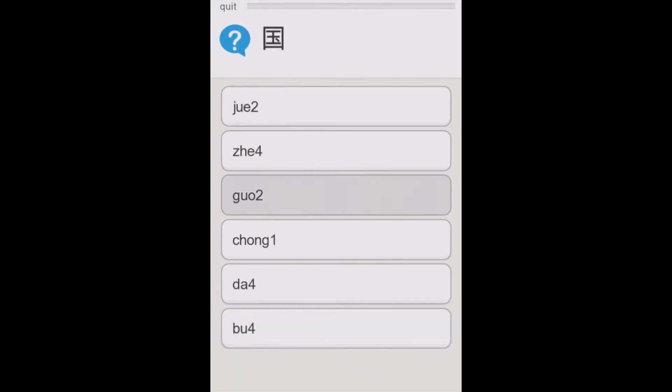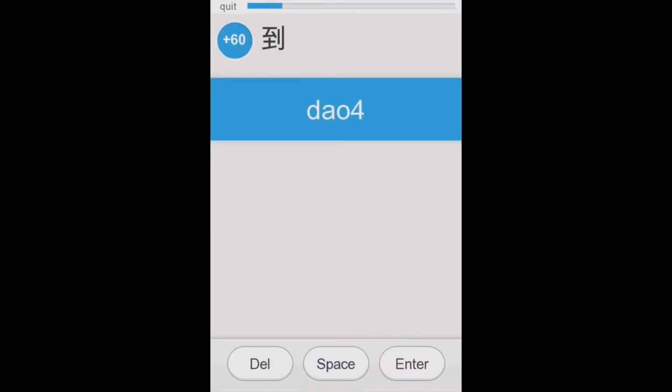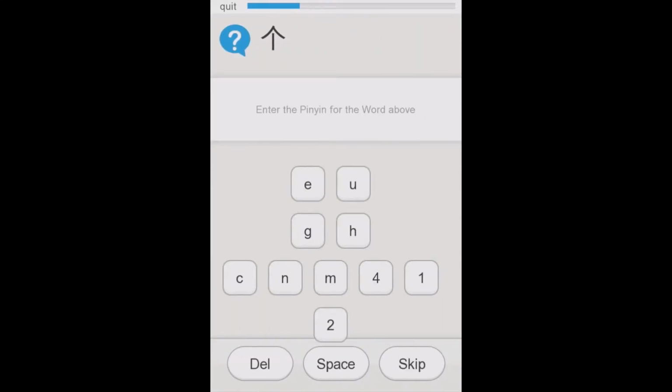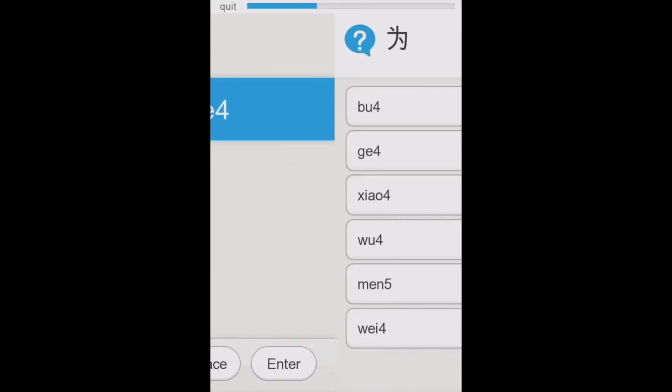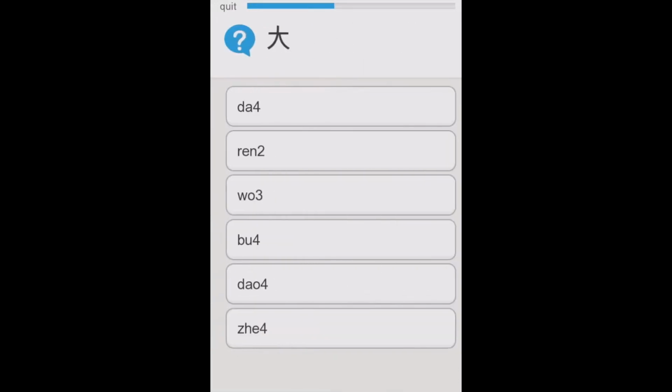Today I wanted to show you a neat language learning app called Memrise. Now I use this app personally in learning Chinese, but it's often been said that the best way to learn is to have fun doing it. And if you can have fun while learning a new language, even the most difficult of languages like Chinese, it's going to make it a lot easier to remember the characters or the different words that you want, whether it's a Chinese language or another language.